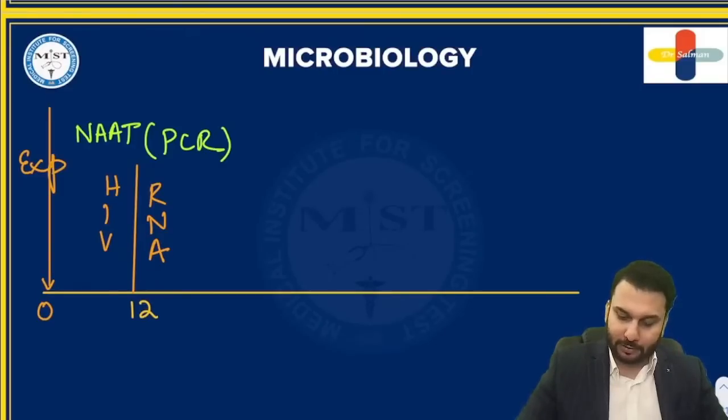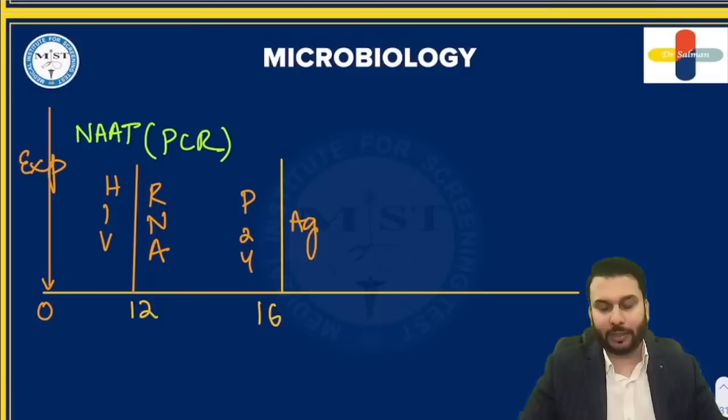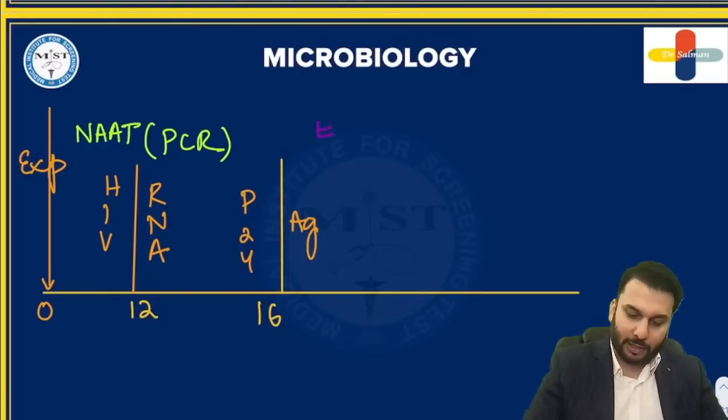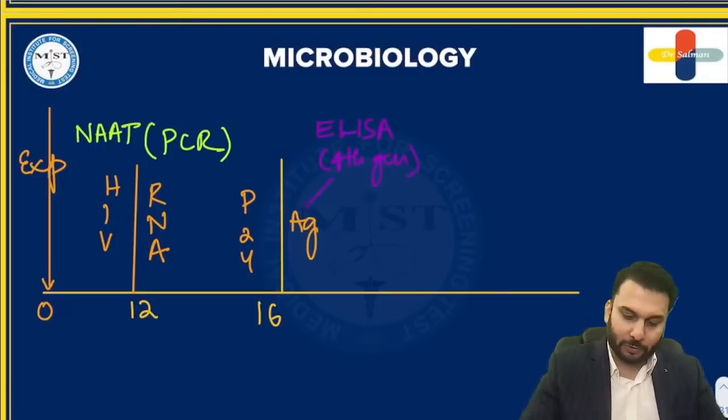Now, the next thing that can be detectable is the P24 antigen. This can be detected, and ELISA, the fourth generation, can detect this P24 antigen. That is about this test. Another thing is, after this much time, now you will see the rise of antibodies, right?